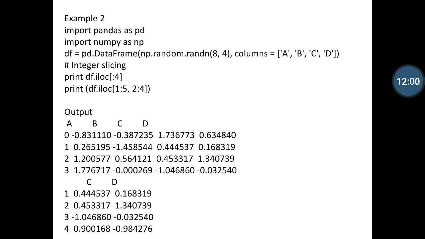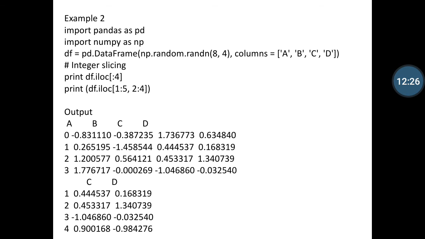You can notice that according to print df.iloc[:4], our output is the 4 records from index 0 to 3, with columns a b c d, 4 column values defined here. And the next one is print df.iloc[1:5], and the second is 2 to 4 values.